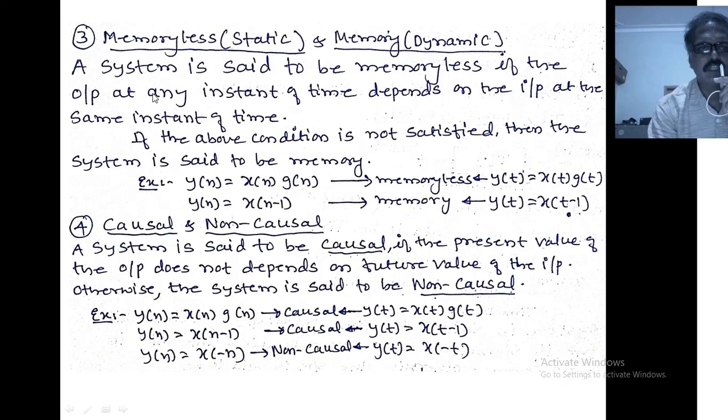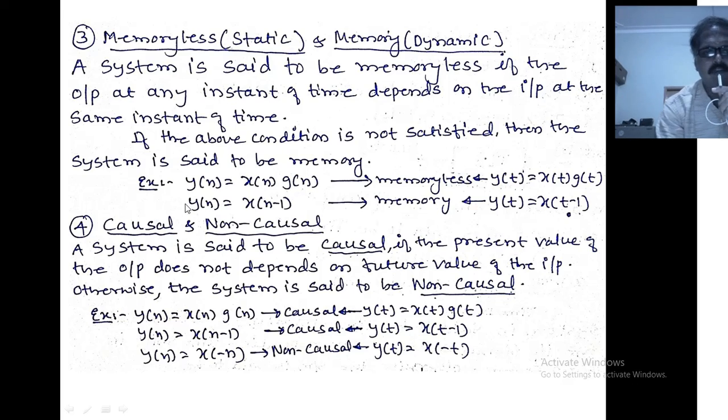The system is said to be memoryless if the current output depends on the current input. Nothing but if the output at any instant of time depends on the input at the same instant of time. If the above condition is not satisfied, then the system is said to have memory.